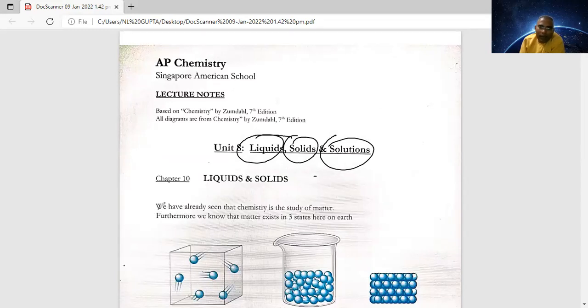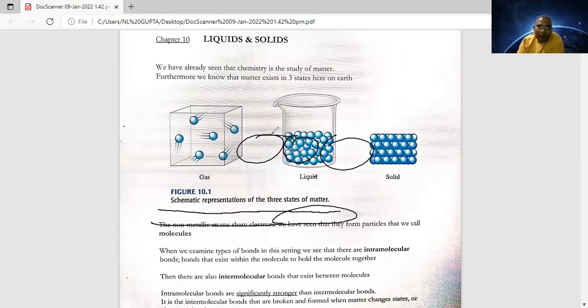We have seen that chemistry is the study of matter. Furthermore, we know that matter exists in three states, which you know very well. Now, the important point which we are going to discuss here: you can see that they have explained matter. How have they explained it here?